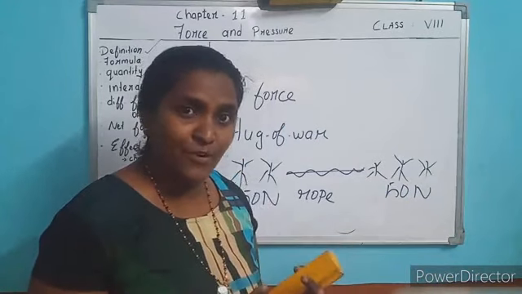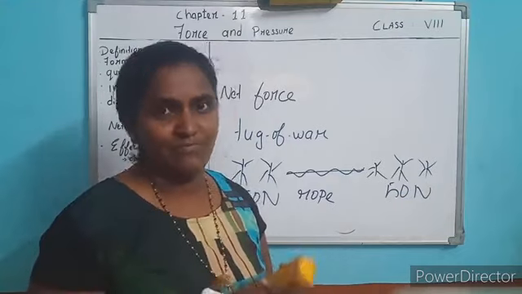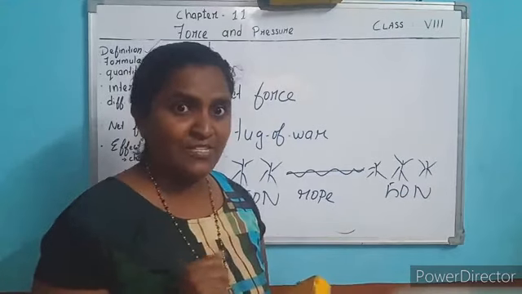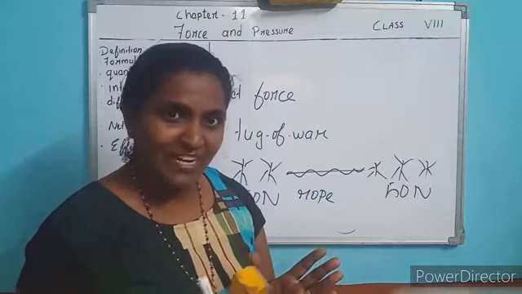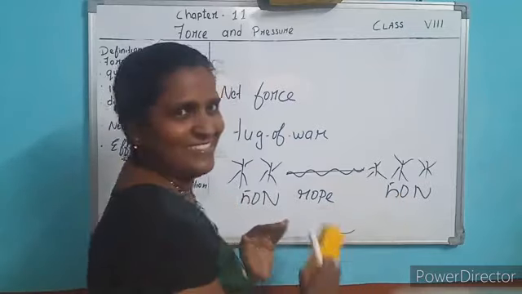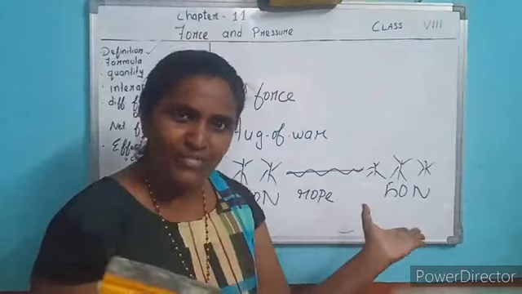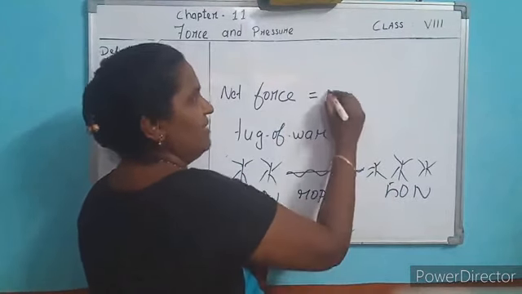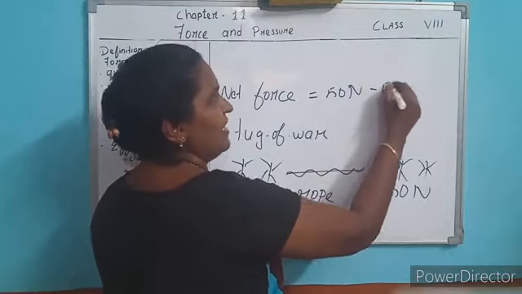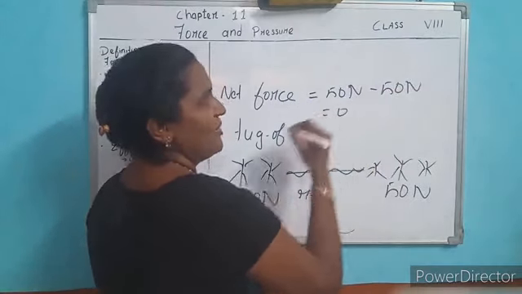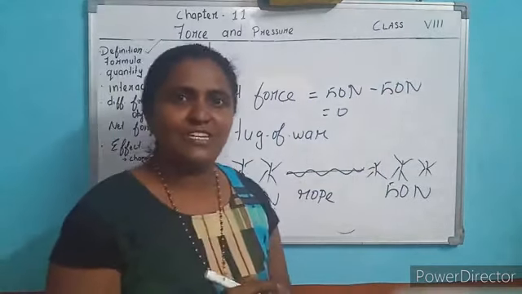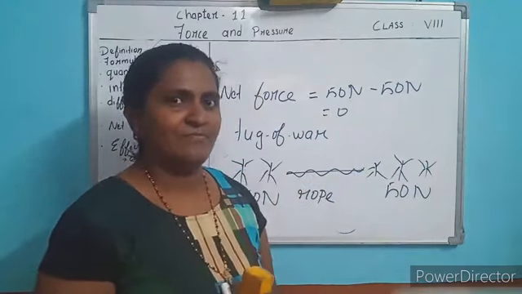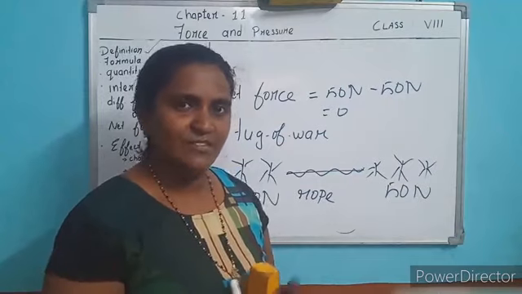So what is the net force? Net force is 0. Okay. Then now tell me the definition of net force. It is the difference between two forces which are existing in opposite direction. That means net force equals 50 Newton minus 50 Newton, which is 0. So the net force is 0. So the object will not move. Understood? This is called net force.